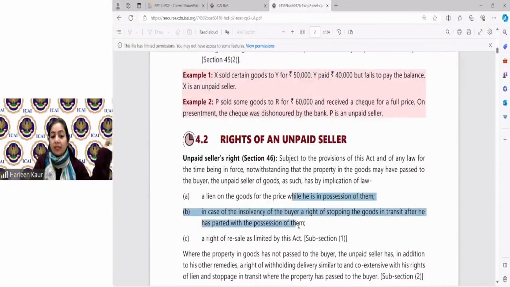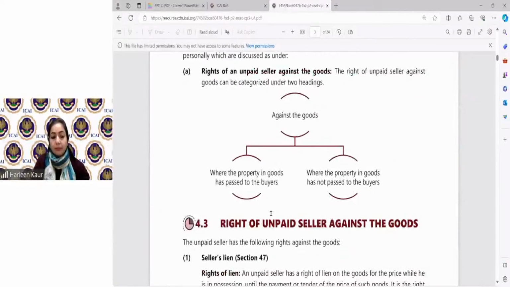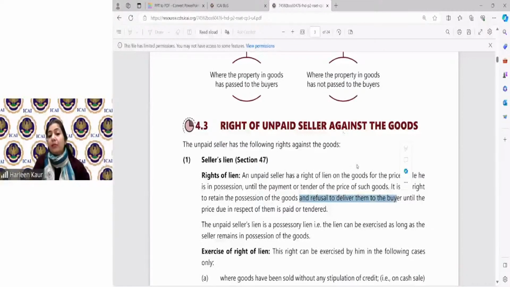The right to lien, again, the same points: when he is in possession of the goods, in case of insolvency, and the right to resale, which we are yet to do. So these are the categories of lien. Seller's lien means refusal to deliver to the buyer. Very important line, please mark it important. Lien means when you retain the goods and refuse to give them to the buyer unless the price has been paid or tendered. Tendered means to pay. But lien can be exercised only as long as the seller has possession of the goods. He will exercise lien only if he has possession. If he does not have the goods, then he cannot exercise lien. Okay.